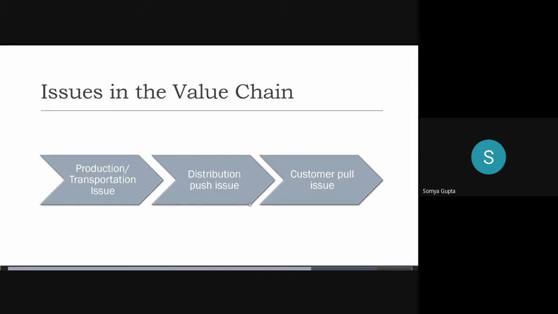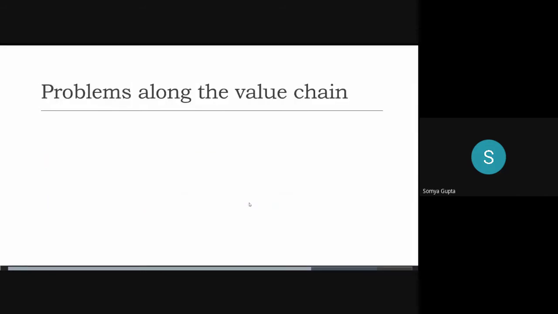First of all, you would go through production or transportation and see if there are any problems there. After that, you would look at the distribution push. It may be that our distributors are not pushing our product as much as the competitors. So that may be a problem there. The third one would be customer. It may be that the customers are not preferring our product. So the question that was just asked, if there's a new competitor, this might come in there. Maybe customers are preferring a different competitor's product over ours. Then you would look into why that's happening. So this is the value chain. Okay, Ujjwal, you asked what is value chain, right? So is it clear to you now?